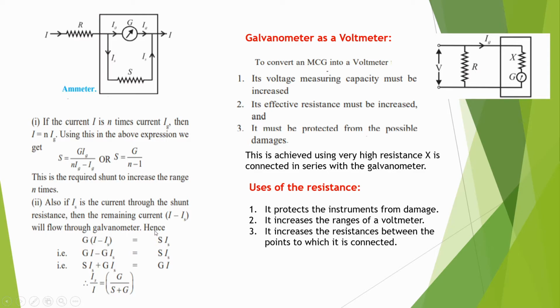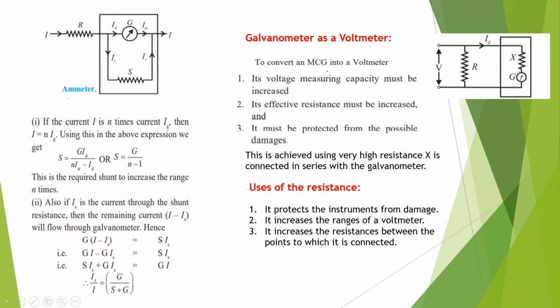Hence we can write G into I minus Is is equal to S into Is. So GI minus GIs equals S into Is, which gives Is S plus Is G equal to GI. So Is upon I is equal to G upon S plus G. This equation gives the fraction of total current through the shunt resistance. So that is the total explanation for the galvanometer as an ammeter.